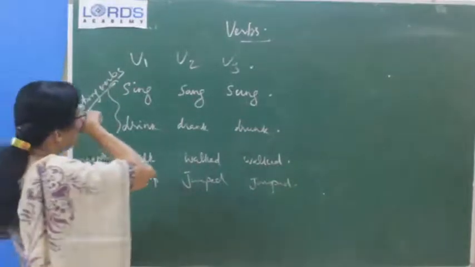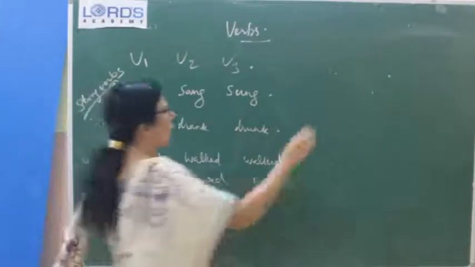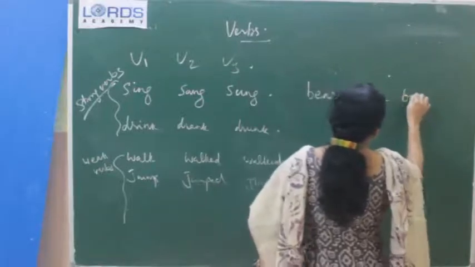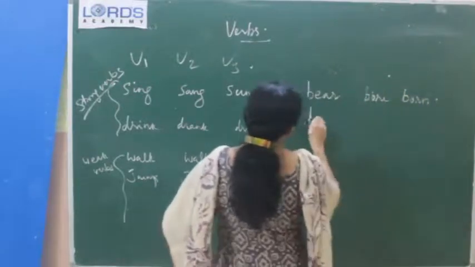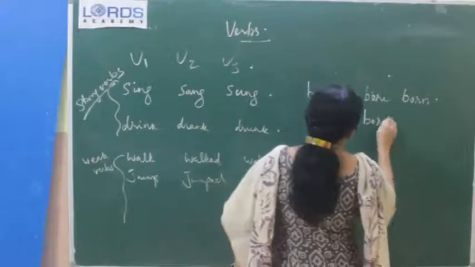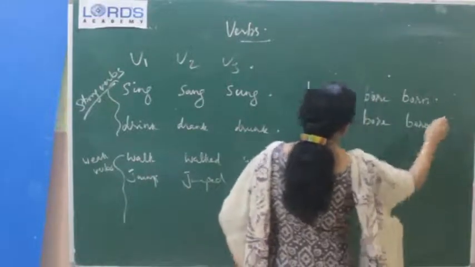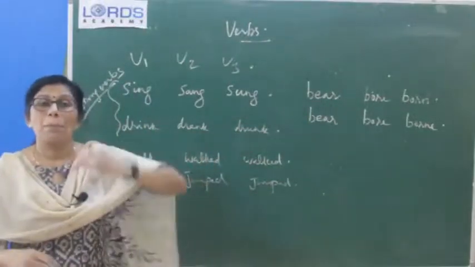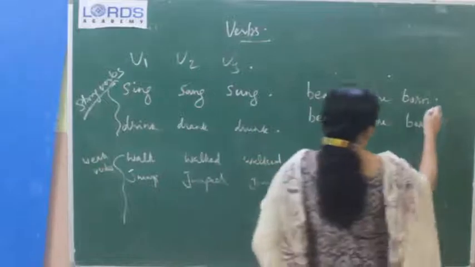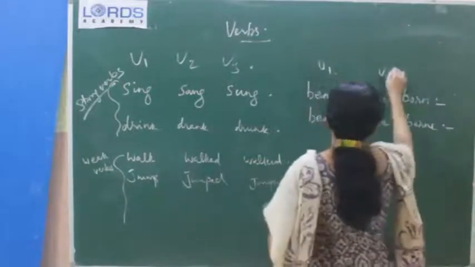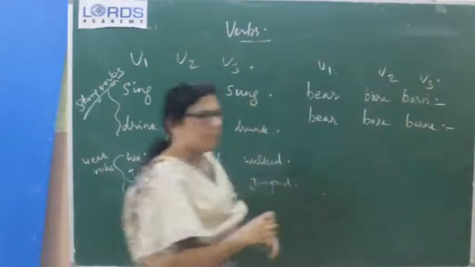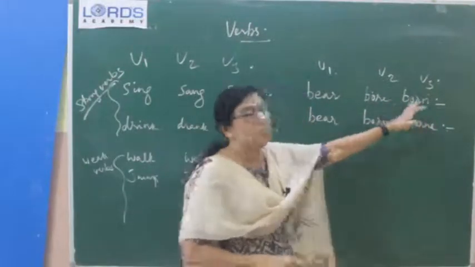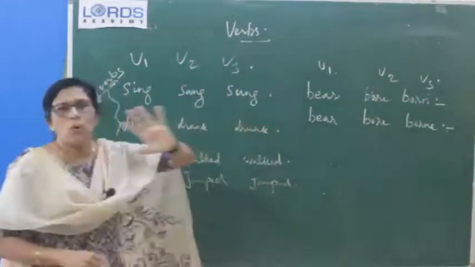And now we will see the troublesome verbs. Which are the troublesome ones? First one is bear, bore, born. Why we call them troublesome verbs is that some of them are the same, only very few. See, only V3 is different there, but both have entirely different meanings. Okay, so this is V1, this is V2, this is V3. Understood? Here the difference is only in one spelling, but the two have entirely different meanings.